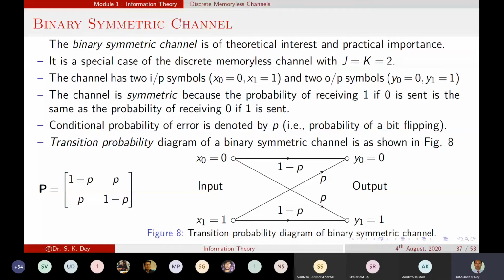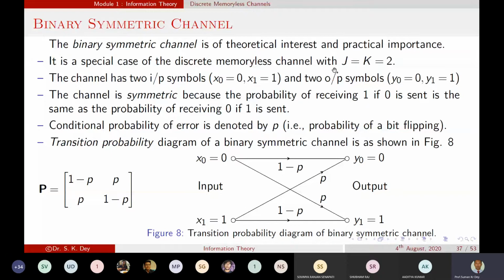That means there are two symbols in the input, 0 and 1. In the output also we get 0 and 1. That means two inputs, two outputs. So this is a special case of the discrete memoryless channel with j equal to 2 and k also equal to 2.